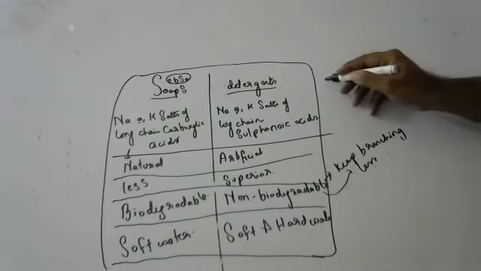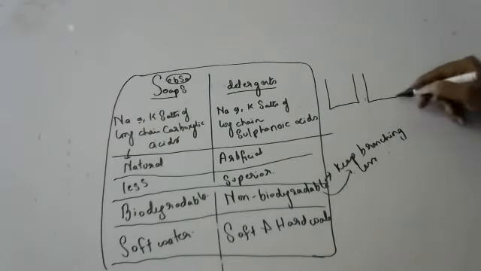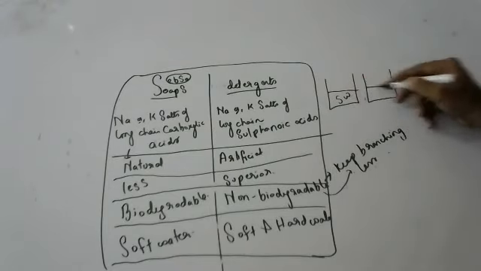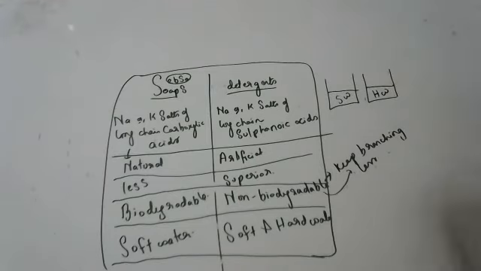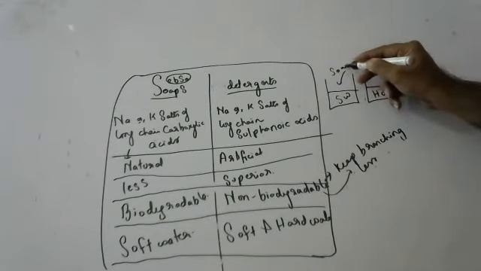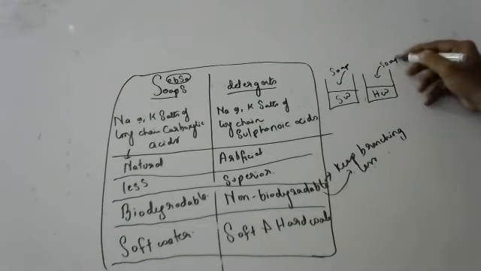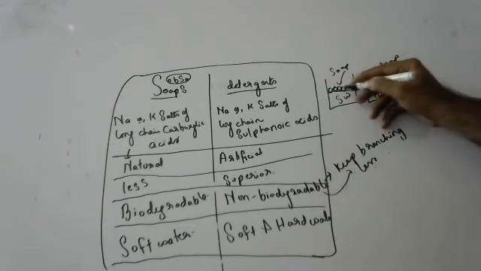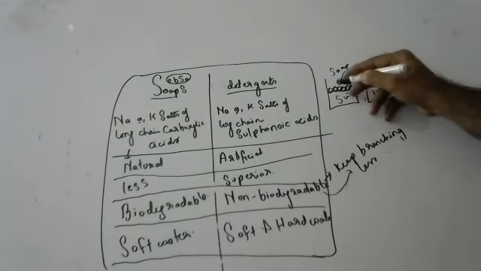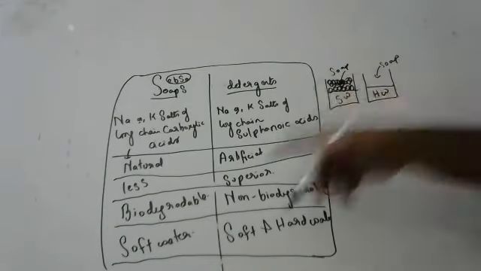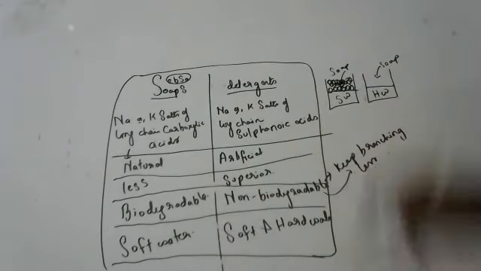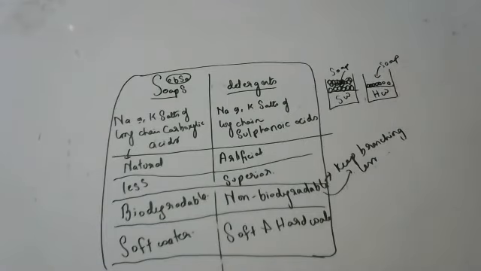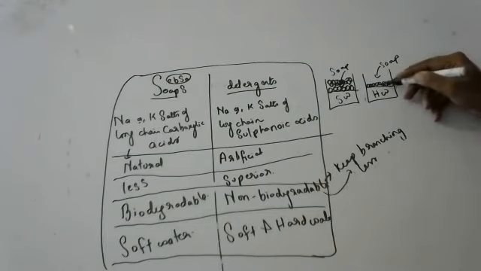Okay, children, two small activities. Take two test tubes. In one, you keep soft water, and in the other, you keep hard water. To this, you add soap solution, and to this also, you add soap solution, and shake them well. On shaking, here you will get a lot of foam, because soaps can act in soft water. Whereas here you will get very less foam. Foam means froth, the bubbles you get when you take a bath.